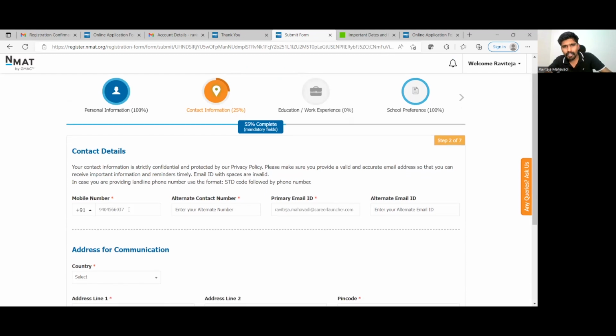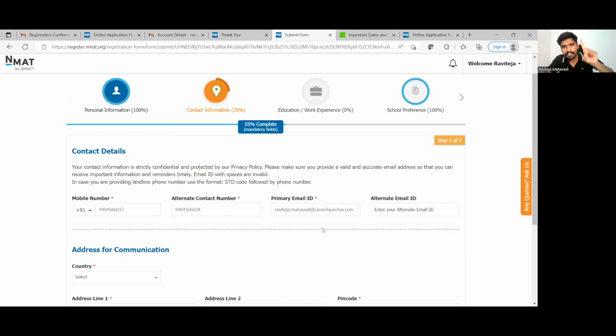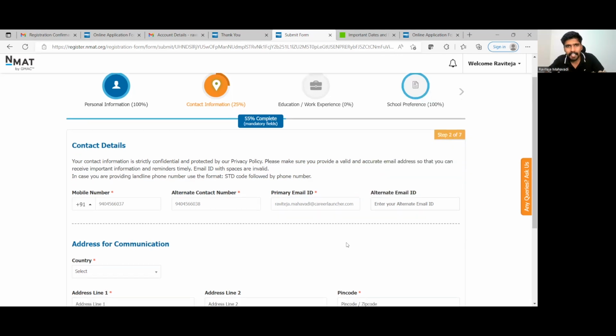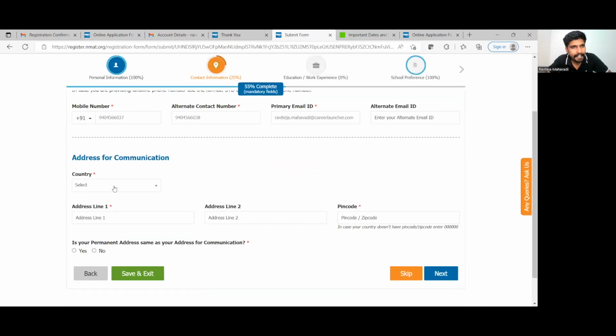Now I have given a phone number. Alternate contact number is also mandatory, they are saying. So let me just randomly give मेरी मम्मी का phone number. But make sure that whatever you are giving is a rational phone number which you will have access to, right? Primary enroll email ID, alternate email ID, they are not asking it as a mandatory field. Now it depends on you whether you want to share an alternate email ID as well.